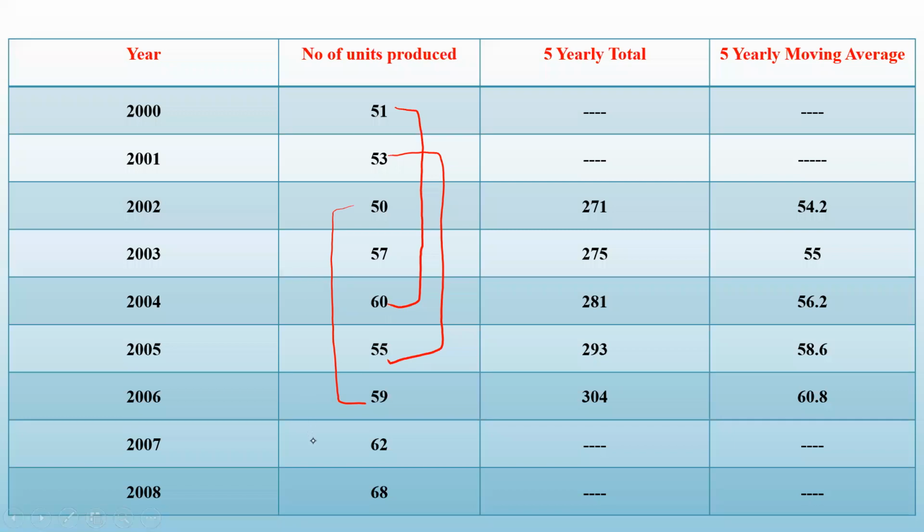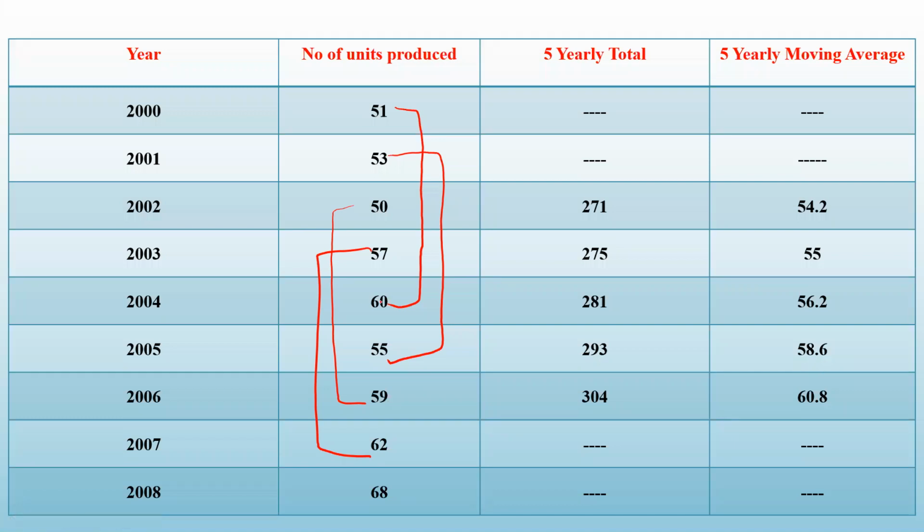Then 57 to 62. Okay, 57 plus 60 plus 55 plus 59 plus 62 gives me 293. So that I've written here. Okay, 7 plus 5 plus 9 plus 2 is 23, carry forward 2, 5 plus 2, 7, 7 plus 5, 12, 12 plus 6, 18 plus 5, 23 plus 6, 29. So 293. Divide by 5, you will get this.